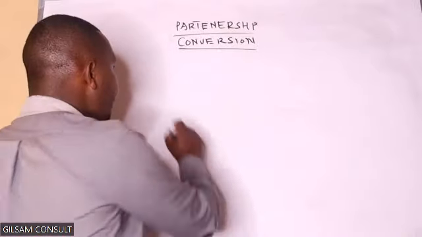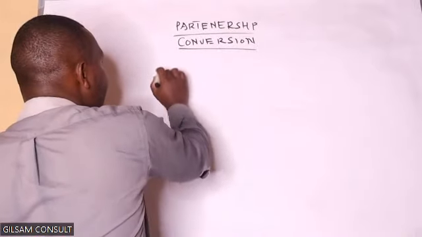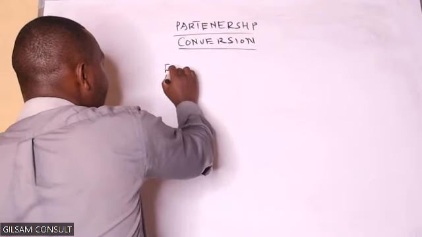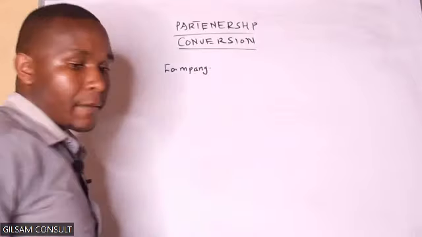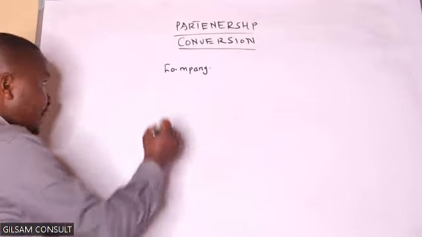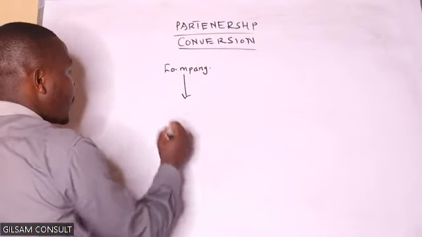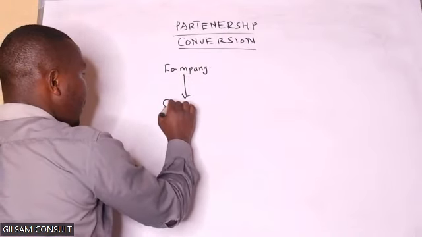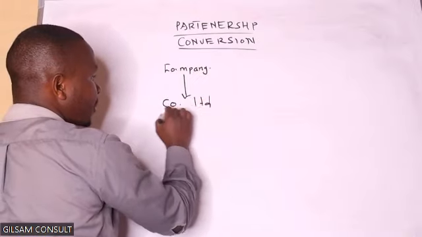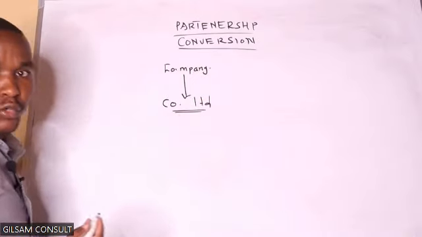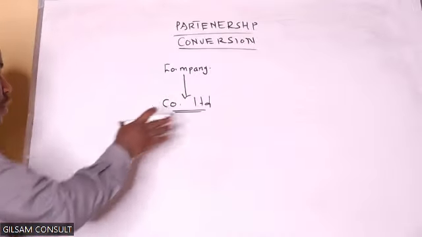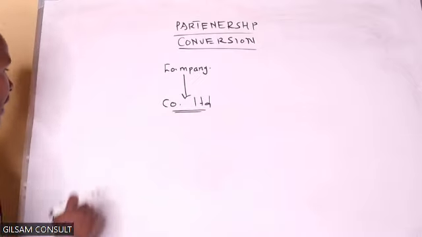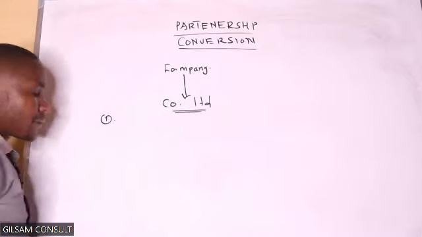When we say conversion here, we mean that you have the partnership as a company, and maybe you have agreed as partners to change this partnership into a limited company.